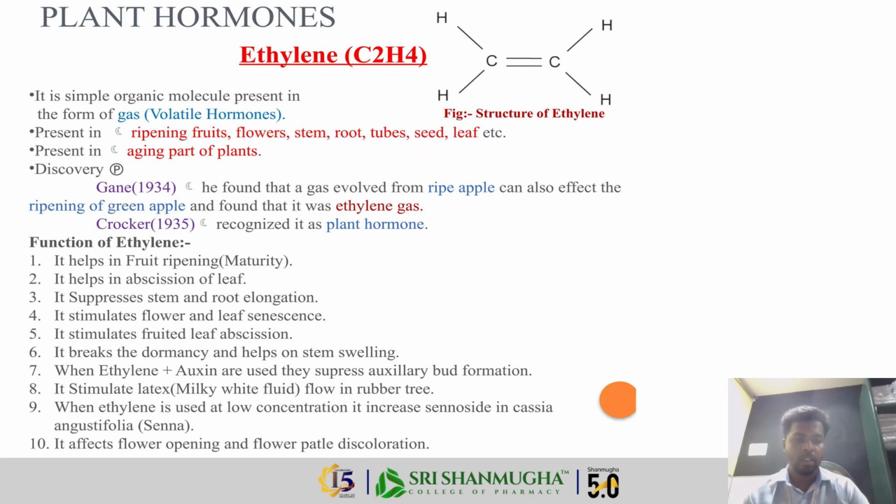The functions of ethylene: the main function is fruit ripening, and it helps in the abscission of leaves. It also suppresses stem and root elongation. It also affects flower opening and flower petal discoloration. When ethylene and auxins are in balance, they are used to suppress axillary bud formation.